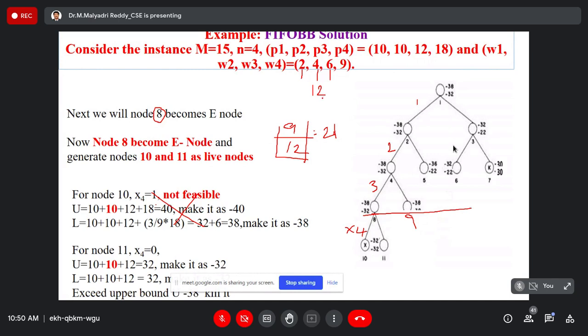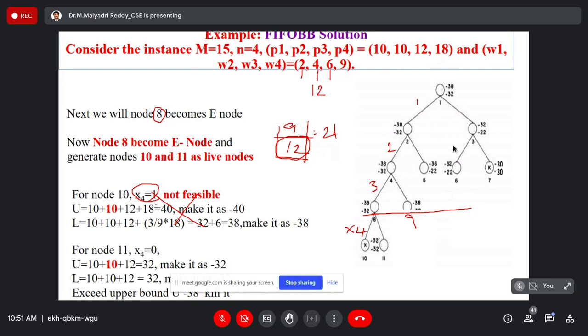Minus 38. Already we calculated the boundary function for 8. Now I am talking about the 10th node. The 10th node is generated by including the fourth object only. Yes, sir. Suppose we include the fourth object, already our bag consists of 12 units.